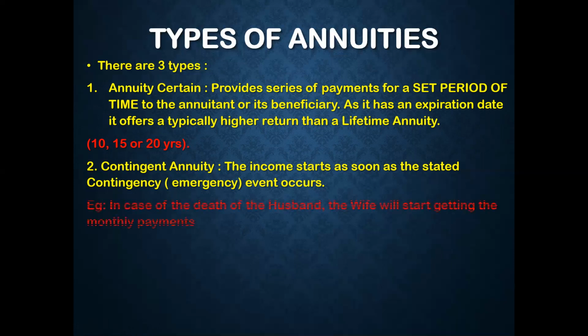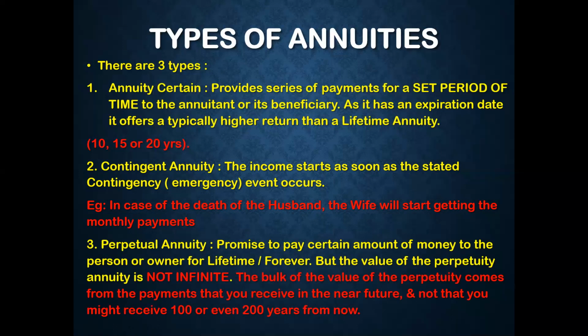For example, in case of death of the husband, the wife will start getting the monthly payments. So in this case, the contingent event was death, which was unexpected. So a contingent annuity starts only when the stated event has occurred. Otherwise, there is no payment in such type of annuity.